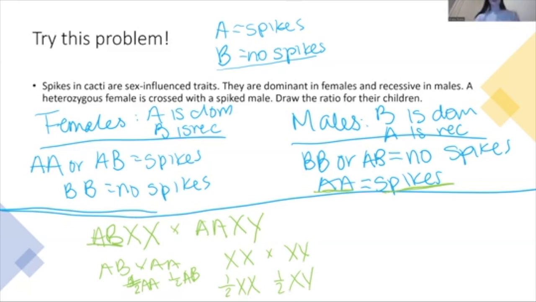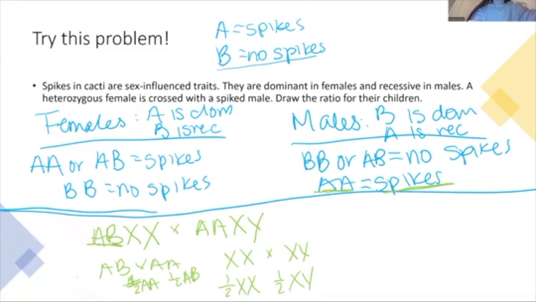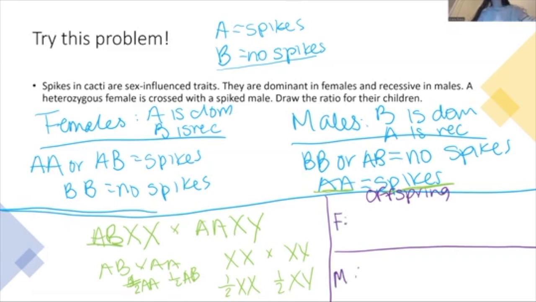Well, just like we split up at the top females and males, whenever you're looking at the offspring, you're also going to split it up based on females and males. Let's go to purple. So this is now for the offspring. So our female offspring and our male offspring.